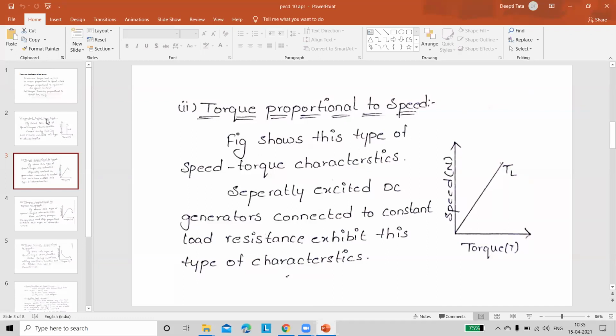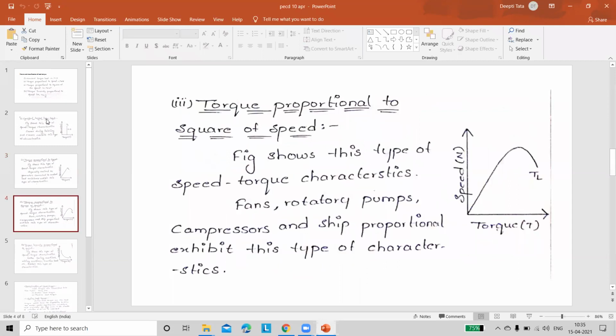In this graph, the torque is directly proportional to the speed. These are the characteristics of a drive when the torque is proportional to the square of the speed.